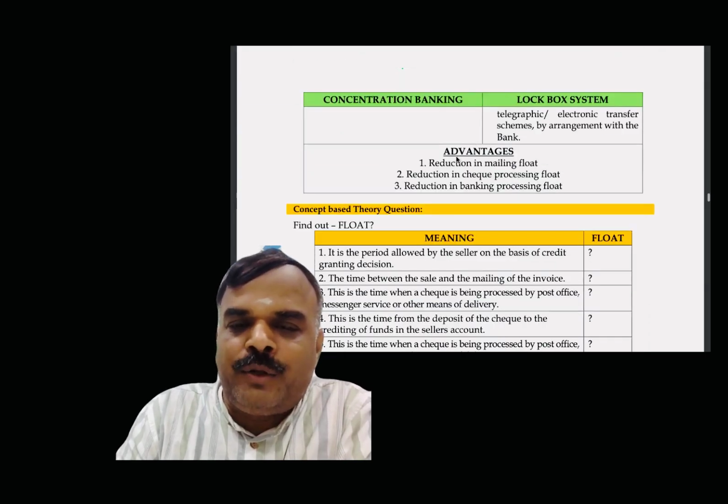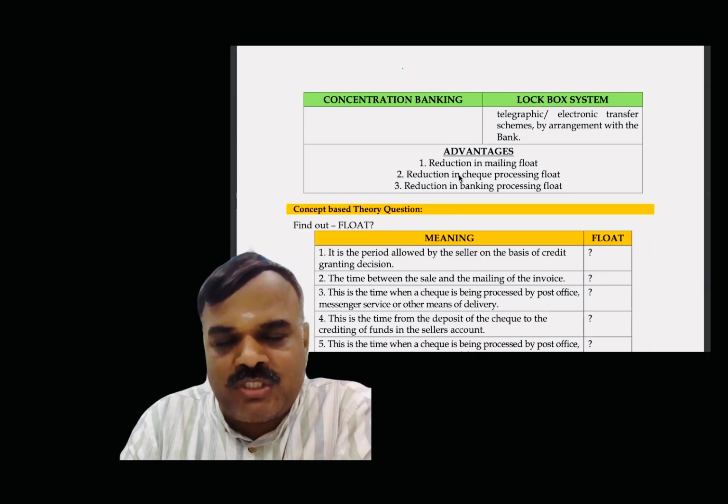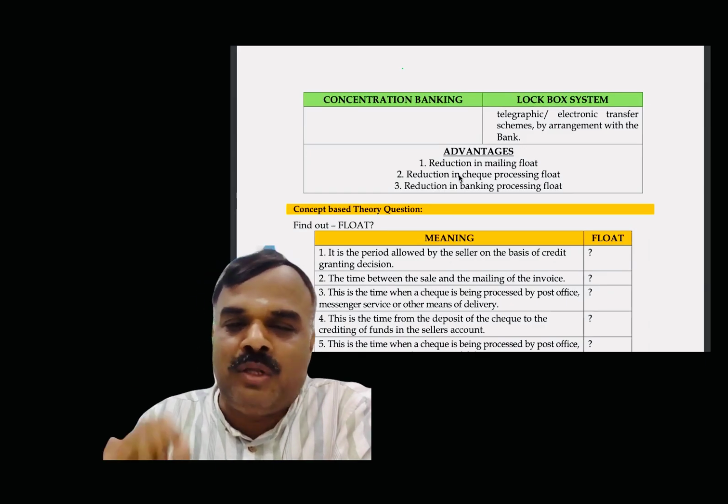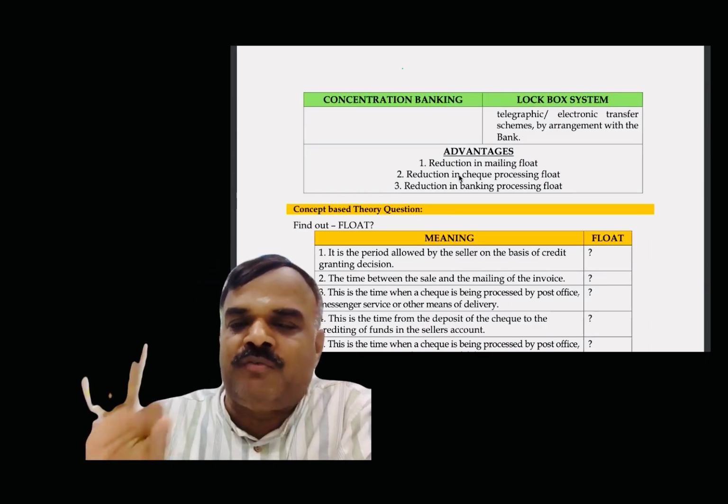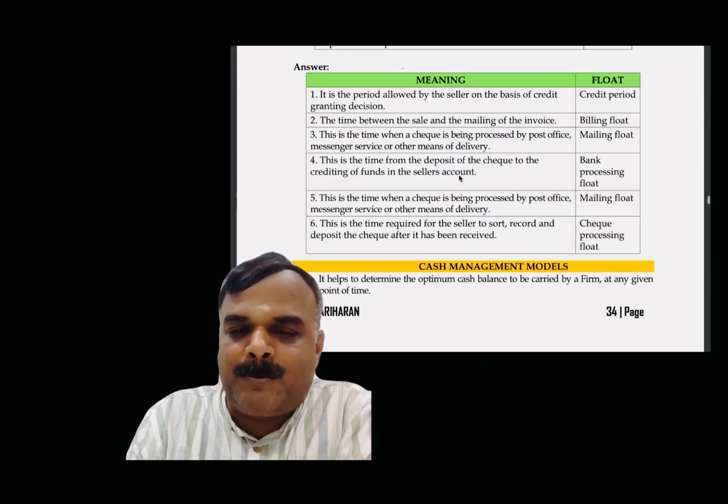So that we can reduce the last 3 floats. It helps both the concentration banking and lockbox system help us to reduce mailing float, check processing float, and bank processing float.